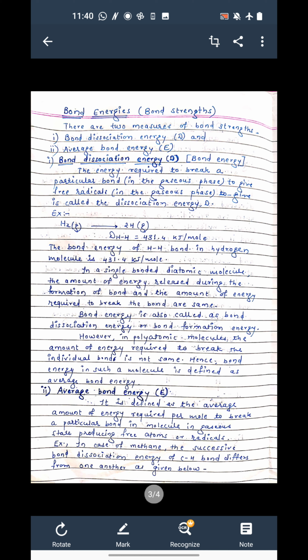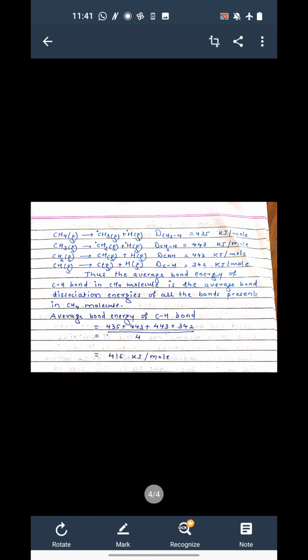bonds, producing free radicals or atoms. For example, in the case of methane, CH4, there are four C-H bonds. The successive bond dissociation energy of the C-H bond differs. Here in the first reaction you can see that the CH4 molecule is in a gaseous state, and one C-H bond breaks to form CH3. The energy required to break this one bond is what we call a dissociation energy. The bond dissociation energy required to break the first C-H bond is 435 kilojoule per mole.